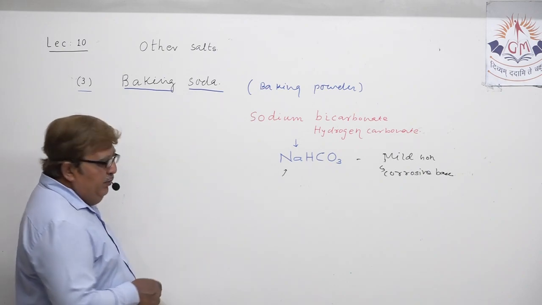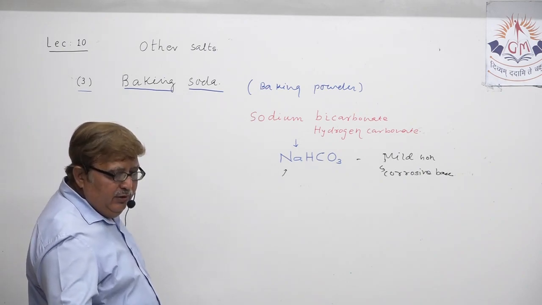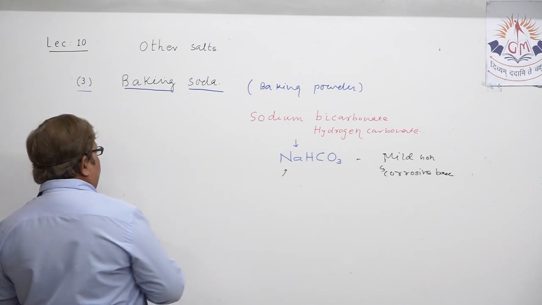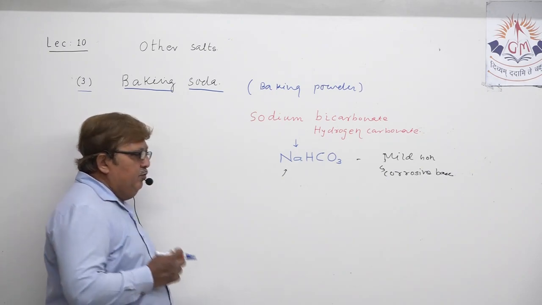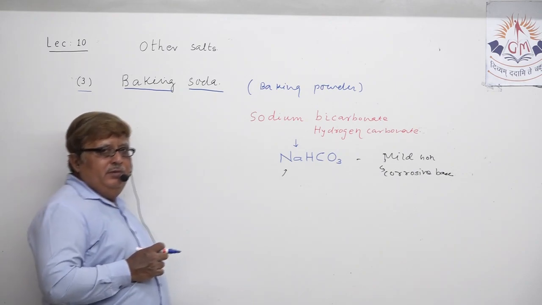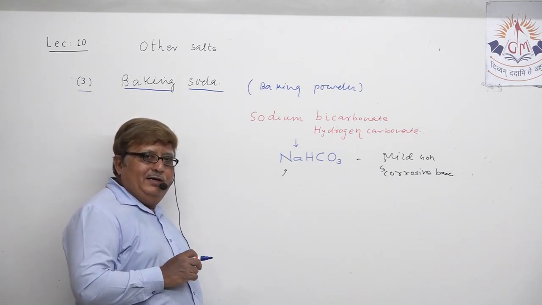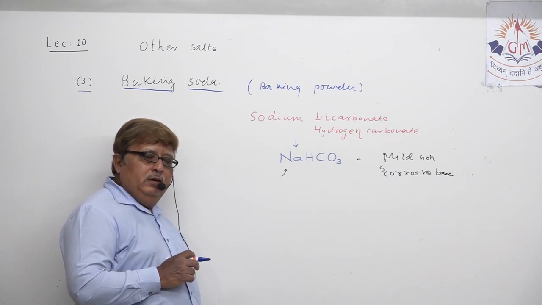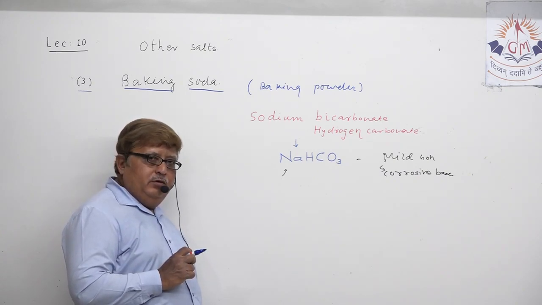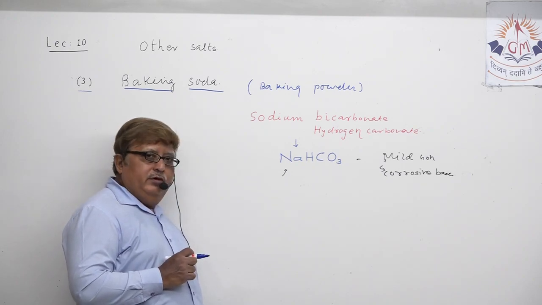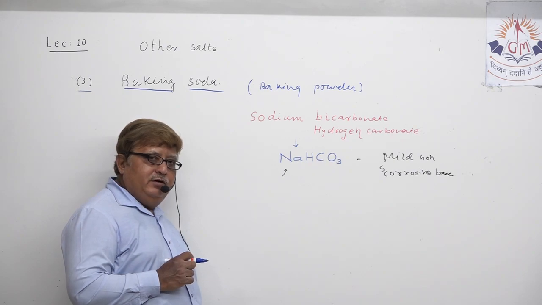How will we explain the chemical reaction taking place here? You need to remember this chemical equation quite clearly. Sodium chloride is utilized as a raw material for the production of sodium bicarbonate, that is confirmed.